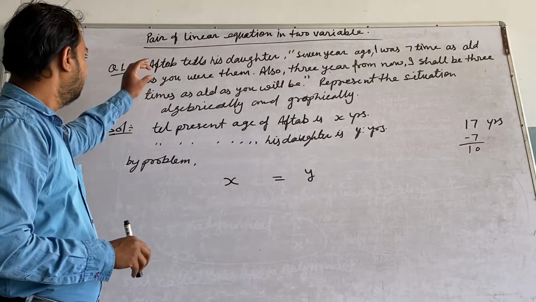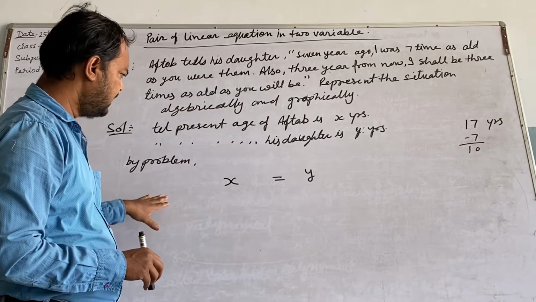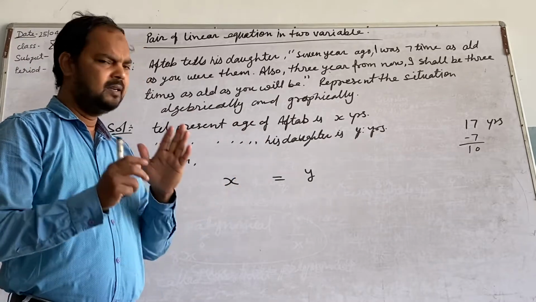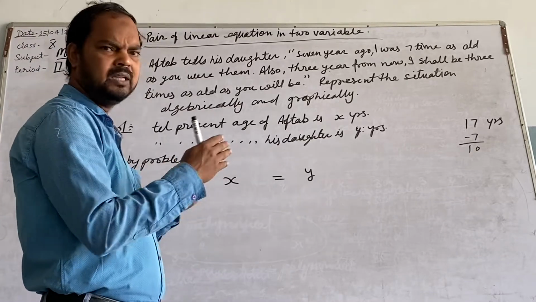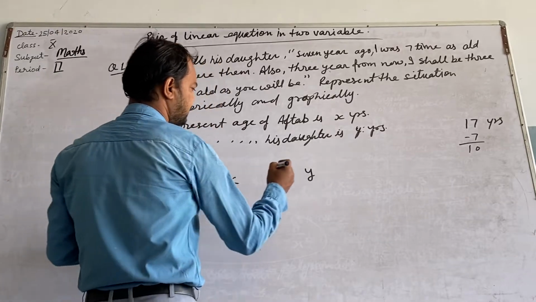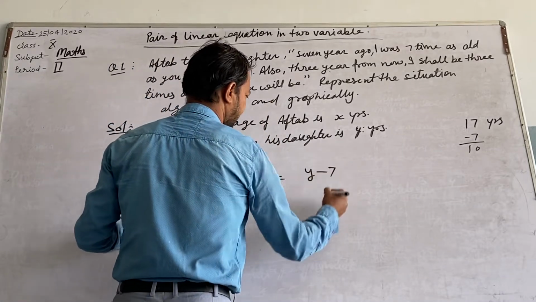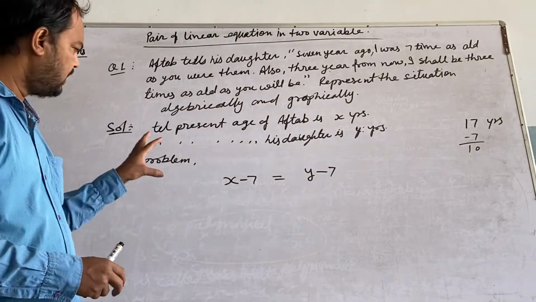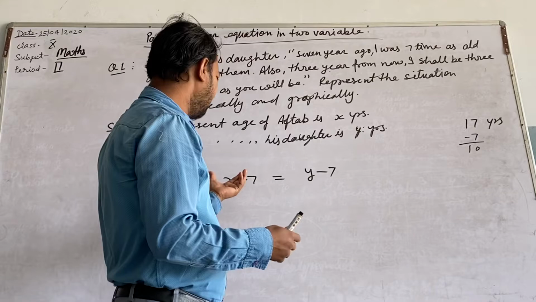Now first thing, taking this situation, this condition, we try to equate the equation. We try to equate the both ages. 7 years ago, what will be the condition? Just we apply it. Now Aftab is X, his daughter is Y. So 7 years ago, first step, we have to subtract 7 both sides. 7 years ago जाने के लिए दोनों को हमने क्या किया? 7 से माइनस किया. अब Aftab and daughter both are 7 years ago. दोनों की 7 years ago की एज हमको मिल गई, right?